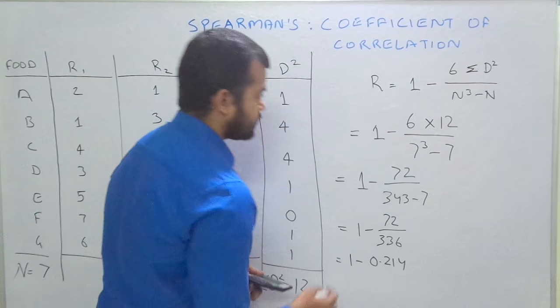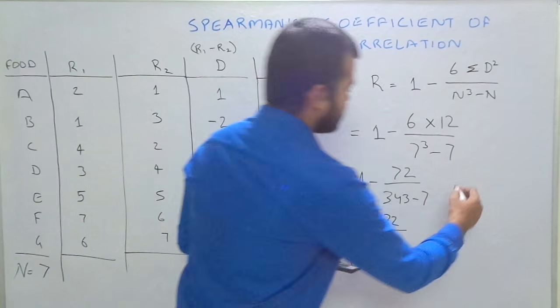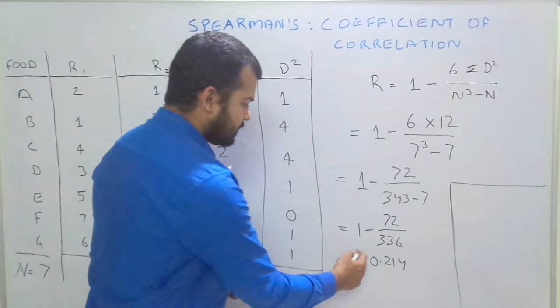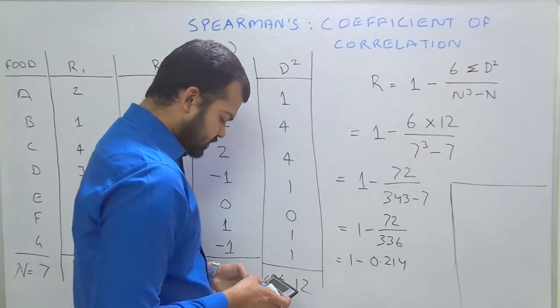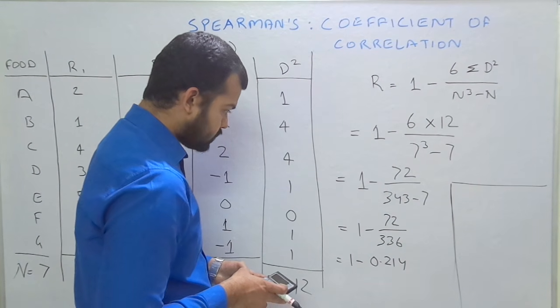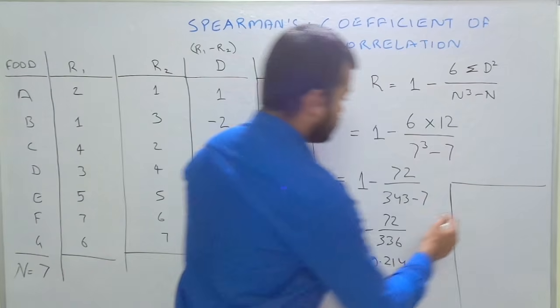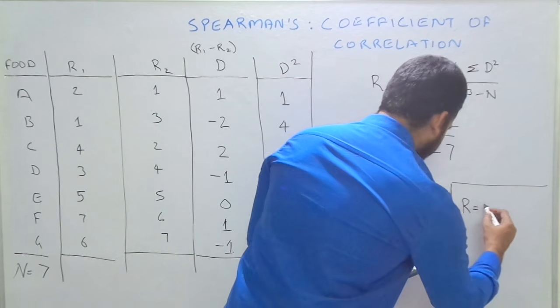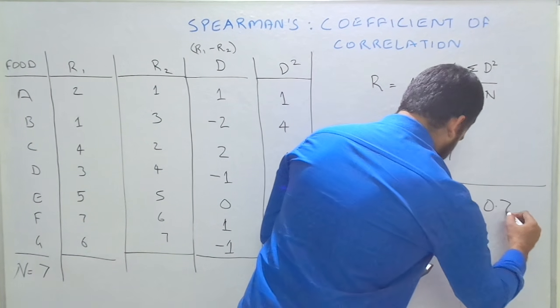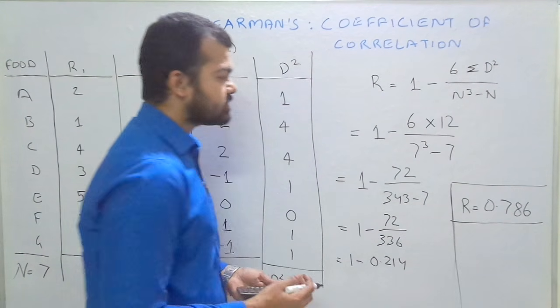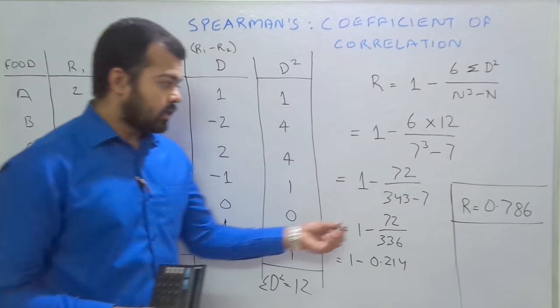So here we will have 1 minus 0.214. Now the final answer I am writing here: 1 minus 0.214. So your answer, that is the rank correlation, is 0.786. So this is your final answer, 0.786.